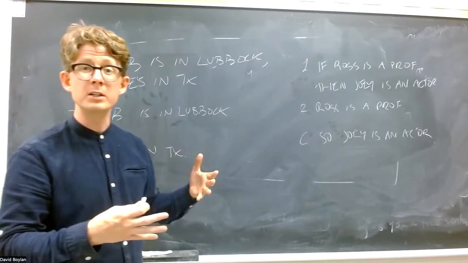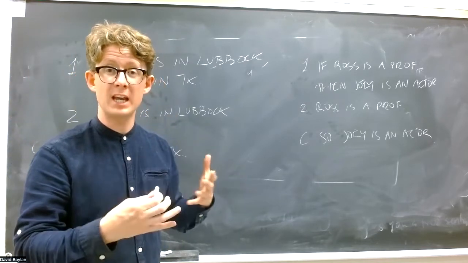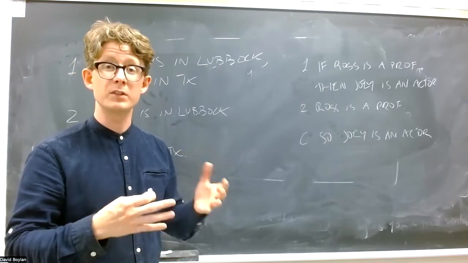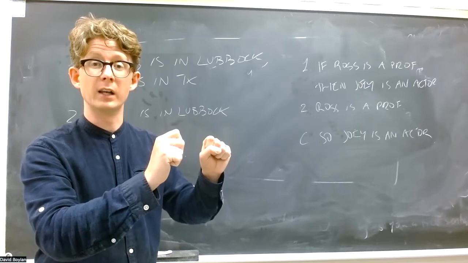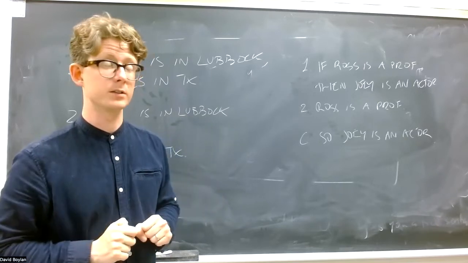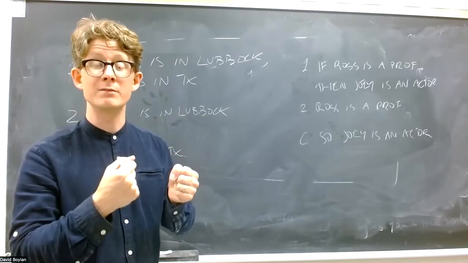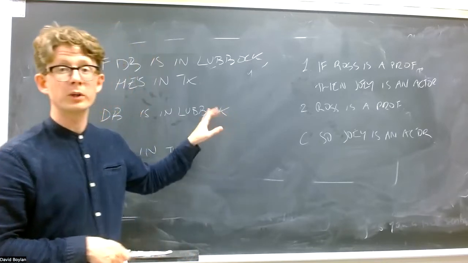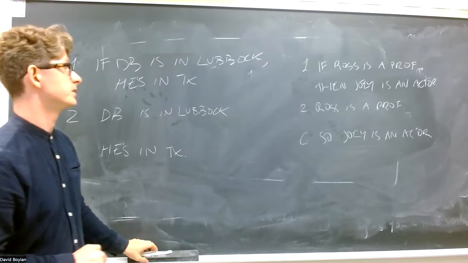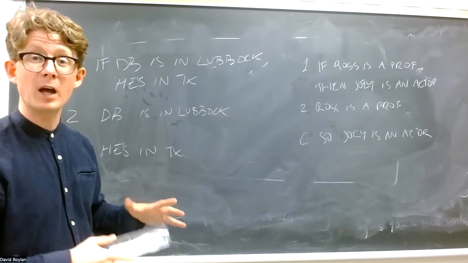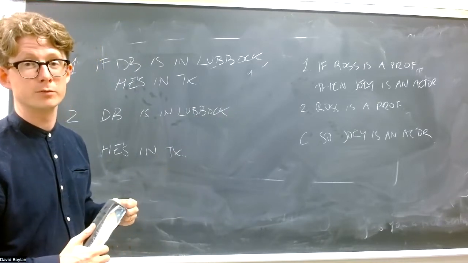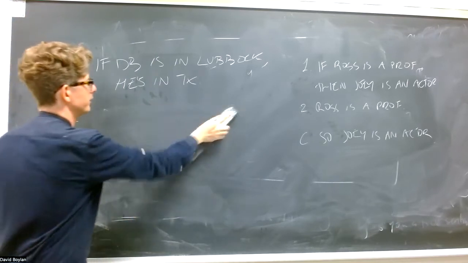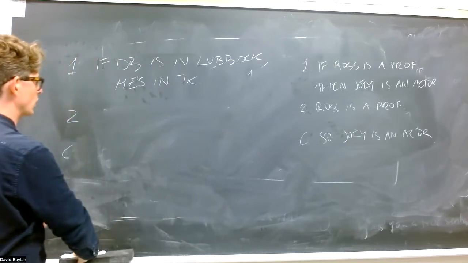And any argument with the same form is going to be the same with respect to validity. The connection is if two arguments have the same form, then they're either both valid or neither is valid. You can't have two arguments of the same form where one is valid and the other isn't. So that's an argument where they're both valid and you see that they have the same status. But it's good to see a pair of invalid arguments of the same form and check that the same holds there.